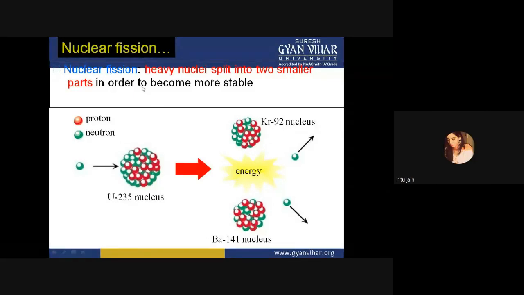So nuclear fission is a heavy nucleus splitting into two smaller parts in order to become more stable. Uranium 235 nucleus is divided into two parts. This is your Kr92 nucleus, and this is your Ba141 nucleus. It releases some energy in the form of neutrons. This energy is utilized to generate power, and it can be utilized as a fuel.